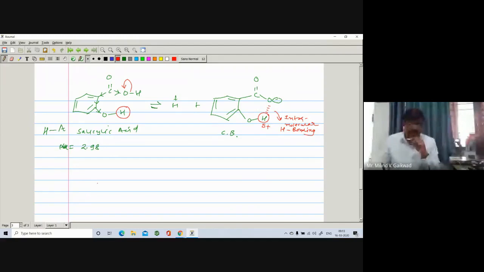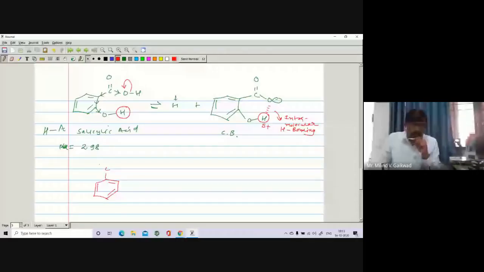Now we'll compare with another example. Suppose you are having such an example. Here is a pi bond, pi bond, pi bond, called benzoic acid. Then I will write here C double bond O, here is O and here is H, your benzoic acid.